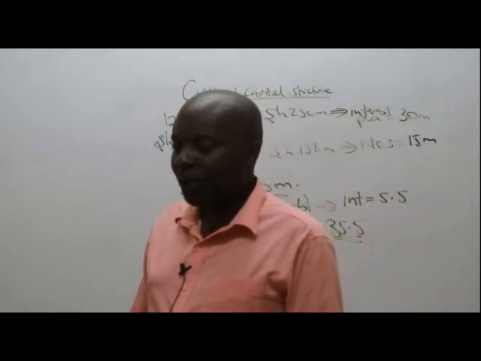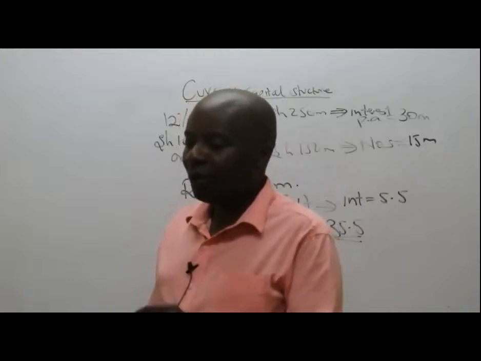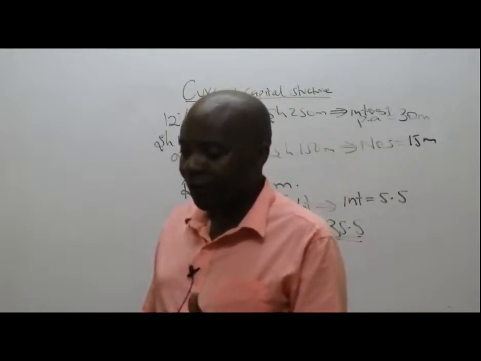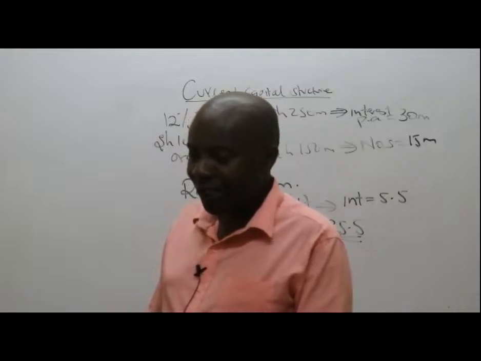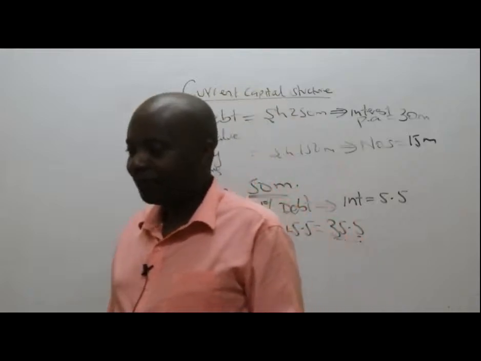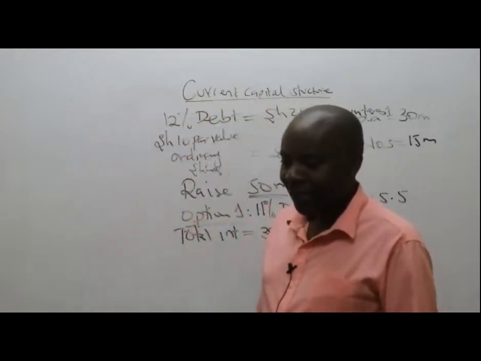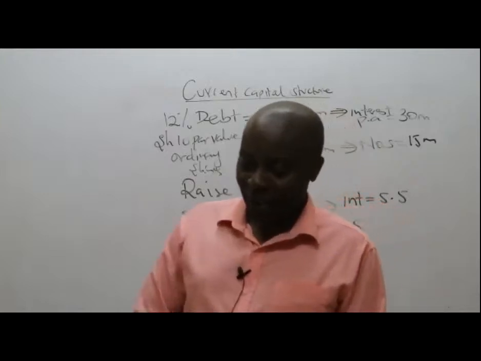Part of a number of ordinary shares, Peter Kinyumu, that is not the formula we use. The formula is EBIT minus interest over ordinary shares. I like that. Okay, great. Thank you very much.